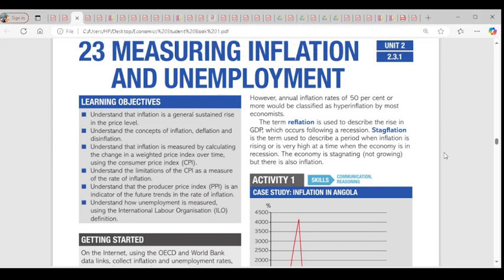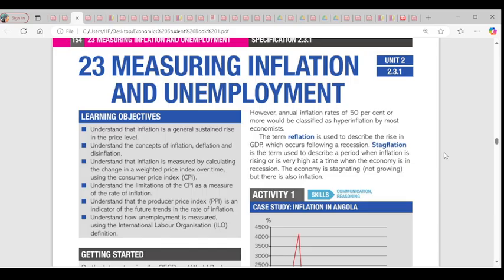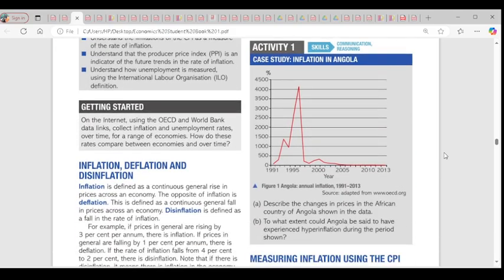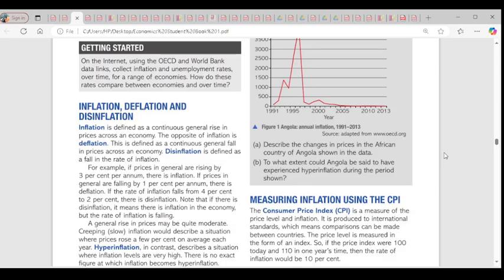Go to chapter 23, measuring inflation and unemployment. So we're going to start with inflation. What is inflation? Inflation is a persistent rise in the general price level of a given economy. It's a persistent rise in the price of goods and services in a given economy. So if prices of goods or services continue to increase over time in a country, that is inflation.